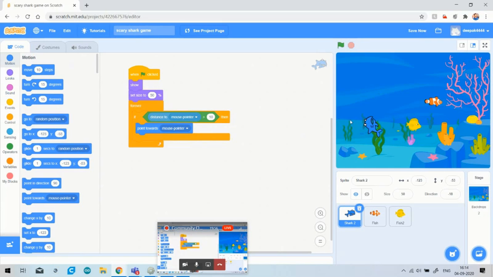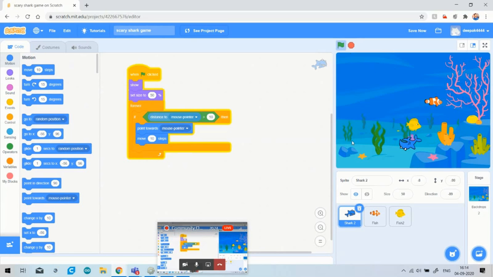Then we have to move the shark by some steps, because as you know motion comes when we give any movement steps. Change in x, change in y, change in positive x, change in negative y are the options for up, down, right, left. But here we only have to give the motion for the movement. So I will choose the move block and drop it here. So as you see, as I start, my shark will move according to my mouse pointer. I think all of you have got it.